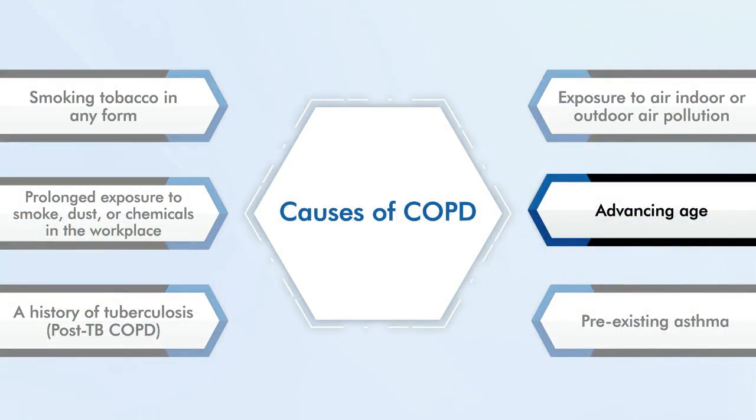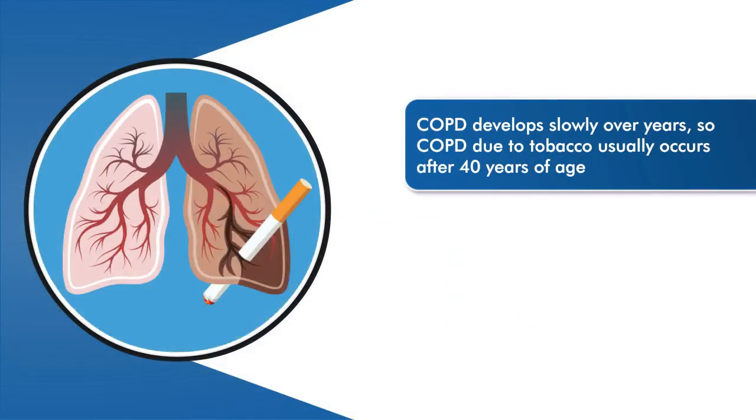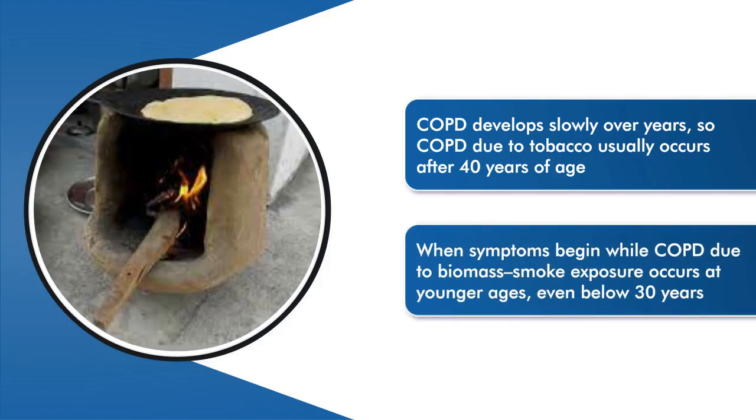Advancing age. COPD develops slowly over years. So COPD due to tobacco usually occurs after 40 years of age when symptoms begin, while COPD due to biomass smoke exposure occurs at younger ages, even below 30 years.